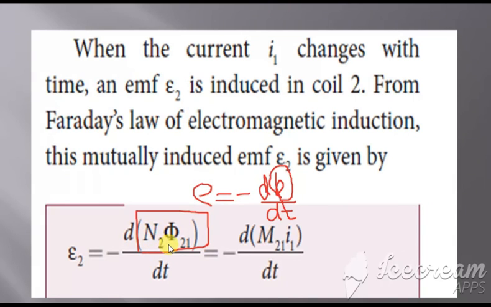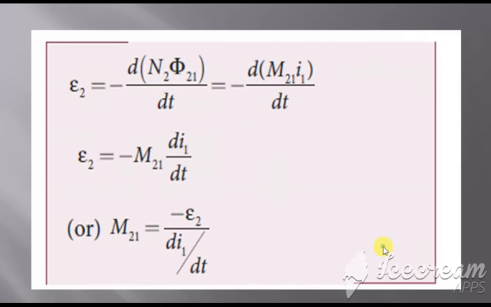This N2 phi21 is also equal to M21 into I1. So we write E2 equal to minus d of M21 I1 divided by dt. Okay, so this gives an equation. Now we can bring this M21 out in front, so we get the equation as E2 equal to minus M21 into dI1 divided by dt. Now bring this dI1 by dt down.